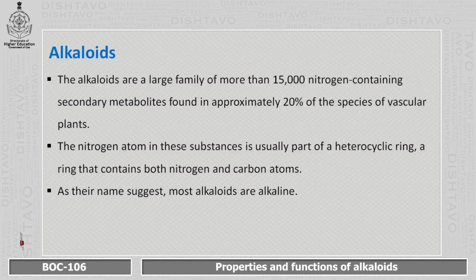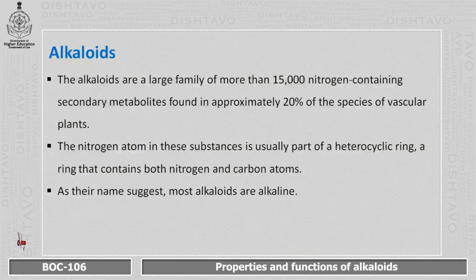These alkaloids are a large family of more than 15,000 nitrogen containing secondary metabolites and are mainly found in 20% of the species of vascular plants. Among secondary metabolites, alkaloids are the largest family containing nitrogen. The nitrogen atom in these substances is usually part of a heterocyclic ring, and the ring contains both nitrogen as well as carbon atoms.